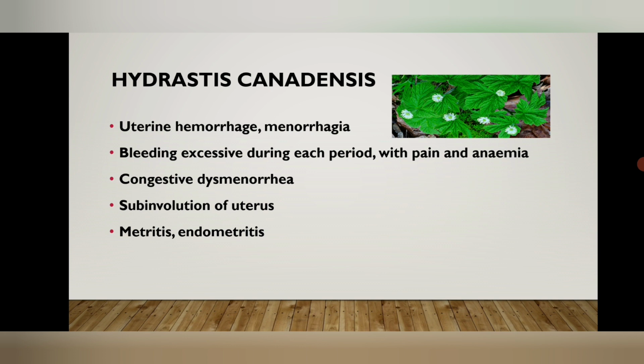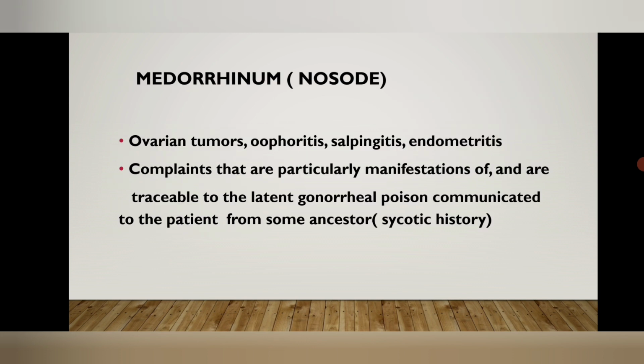Next is Hydrastis canadensis. It is also known as golden seal, and it is again a plant remedy. It is given in cases of uterine hemorrhages and menorrhagia. The bleeding is excessive during each period with pain and anemia. So the weakness and anemia are marked in Hydrastis canadensis. The dysmenorrhea is of congestive type with subinvolution of the uterus. The uterus is very large and bulky, and it is given in cases of chronic endometritis.